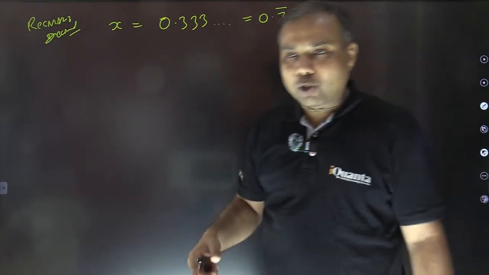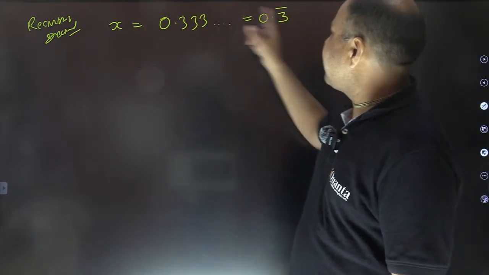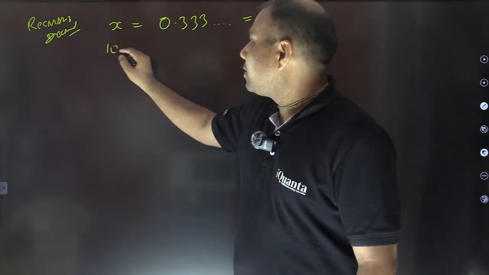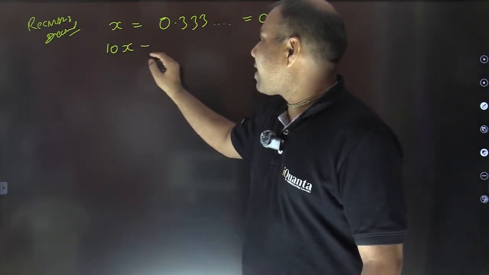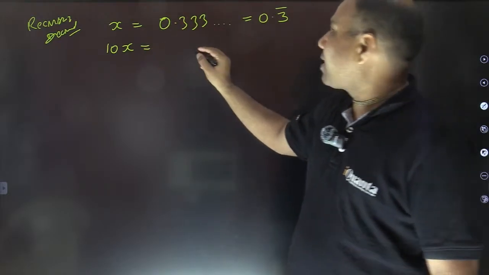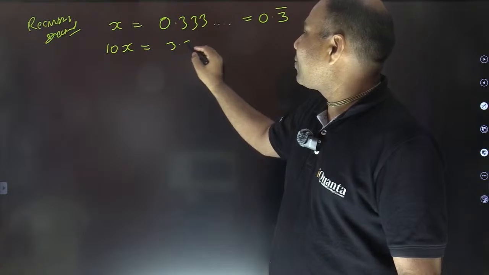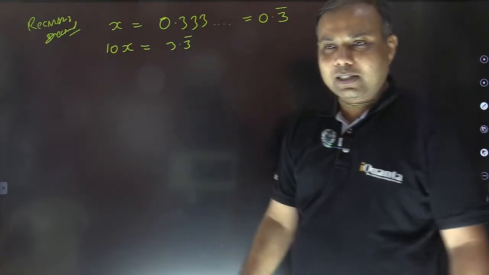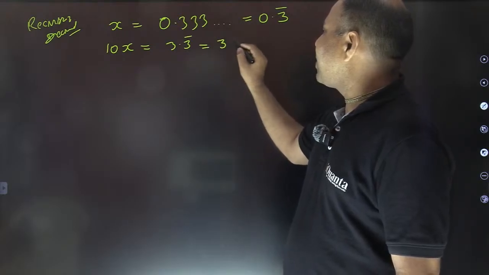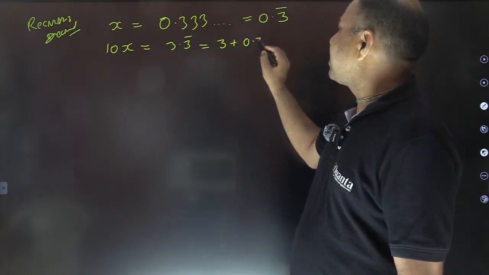All of you have done this in your schools. First you multiply both sides by 10. If I multiply by 10, we get 10x. The value is going to be how much? This 3 will come before the decimal, so it becomes 3.3 bar, isn't it? Or I can also say that it is 3 plus 0.3 bar.